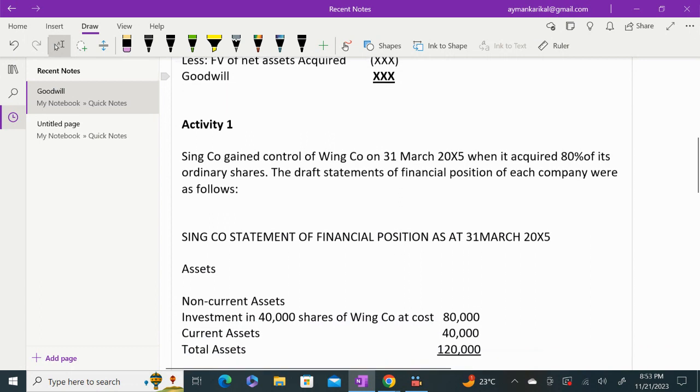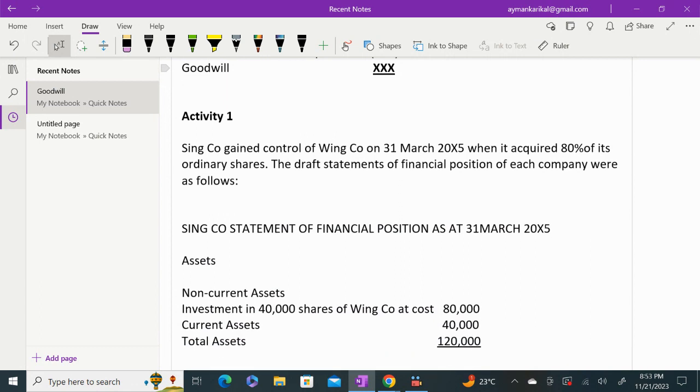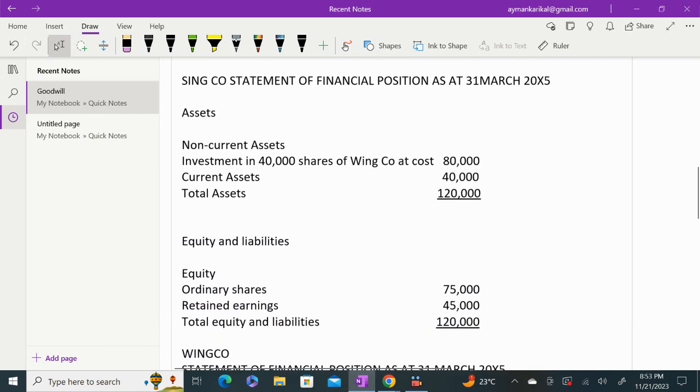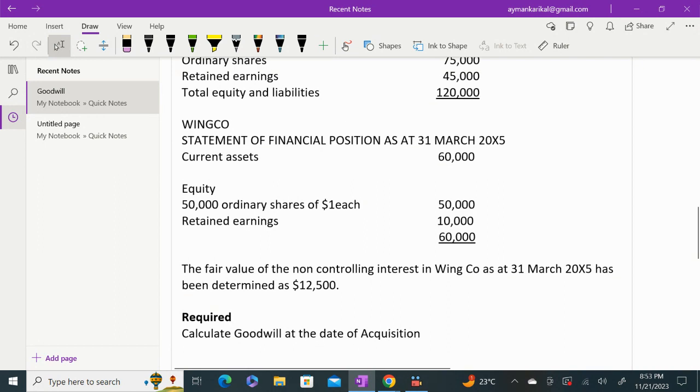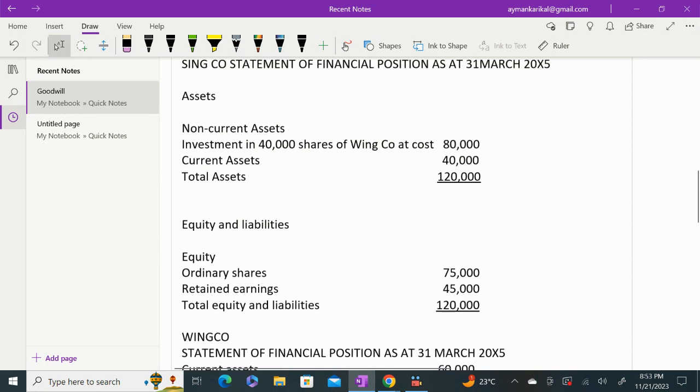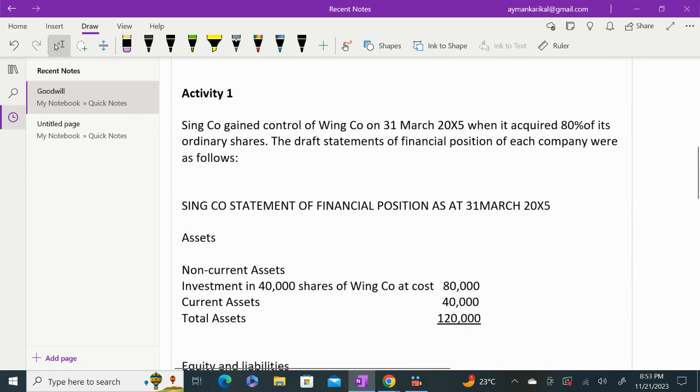So here you have the question. So Sing Company gained control. So let us look at the requirement first. So you have a question until here. So calculate goodwill at the date of acquisition. So that is the requirement. So let us read the question.